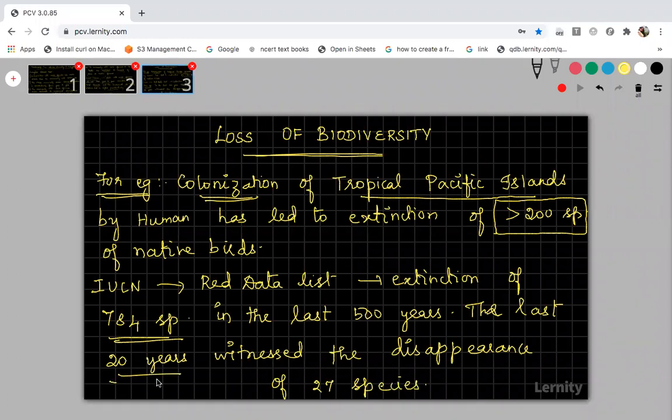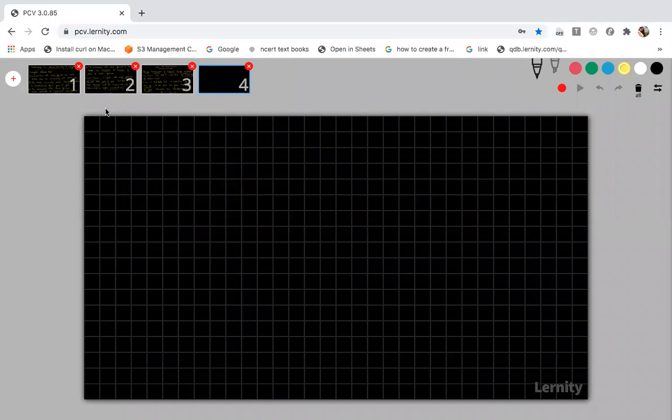Okay. So in the last 20 years, so much extinction has been occurring because of colonization, industrialization, urbanization, and cutting down forests for making them into agricultural land, all those things.